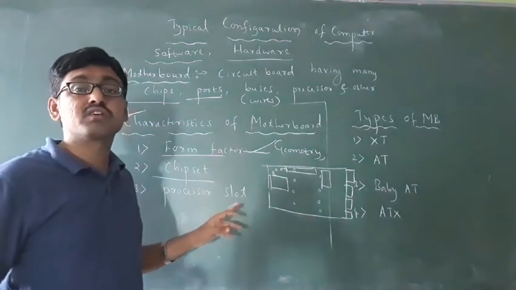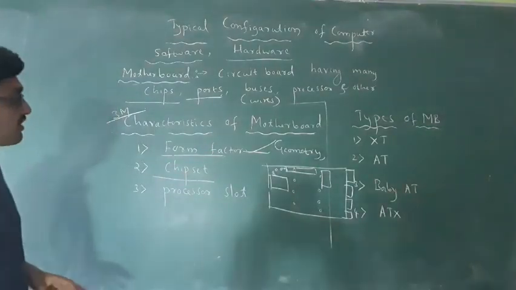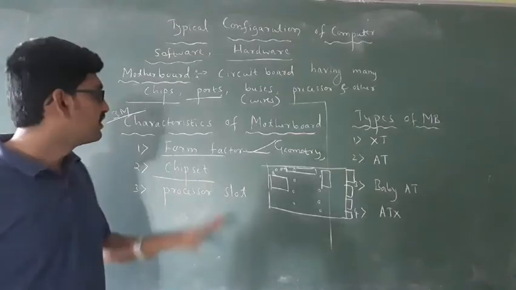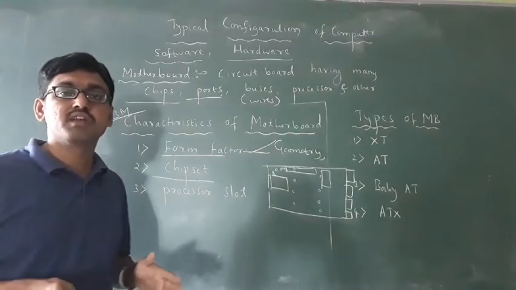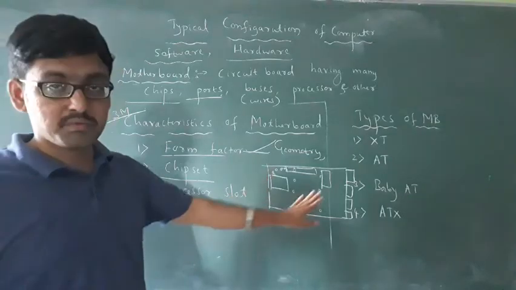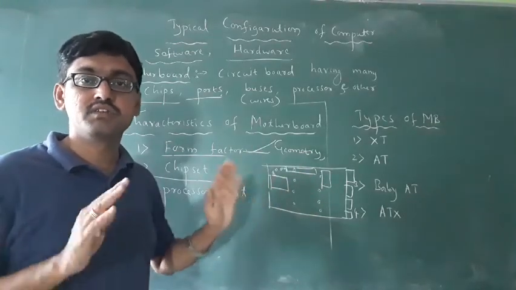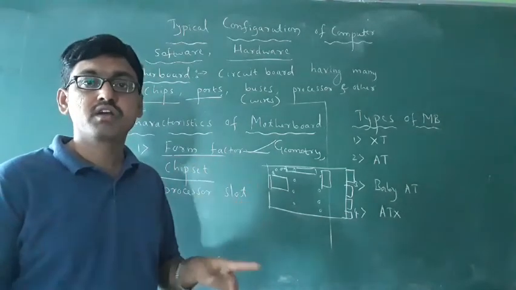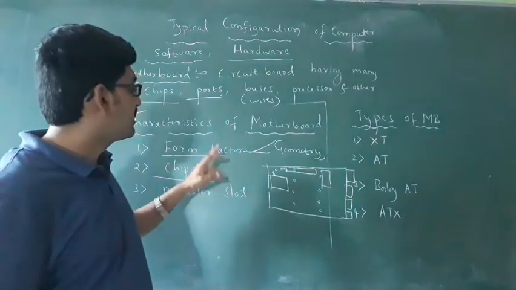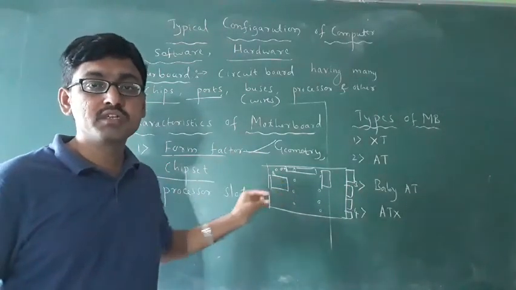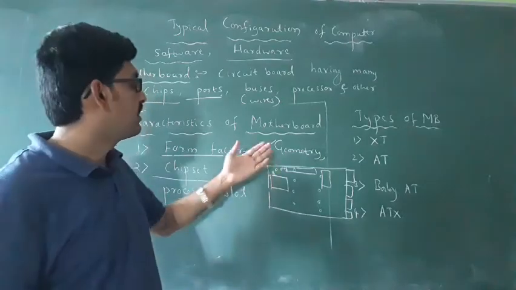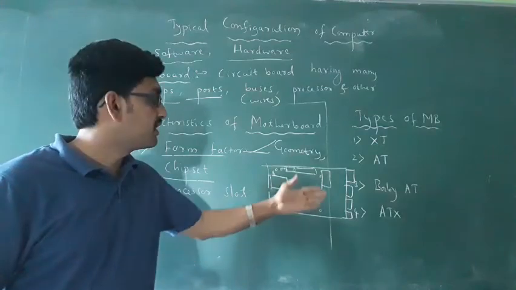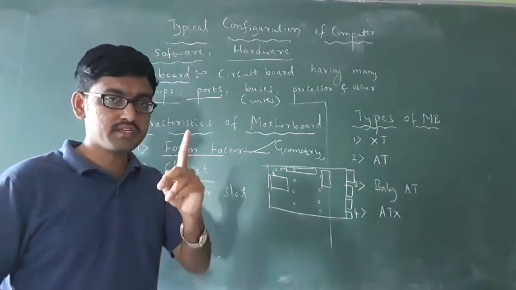These are the characteristics of a motherboard. What are the characteristics of a motherboard? First one is form factor, chipset, then processor slot. Form factor means it refers to the motherboard geometry, in which shape the motherboard is there. Always in the market the motherboard will be available in a square or rectangle shape. Then it refers to the dimension, thickness, how much thickness it has. It consists of so many electrical components built into this motherboard. That is called form factor.